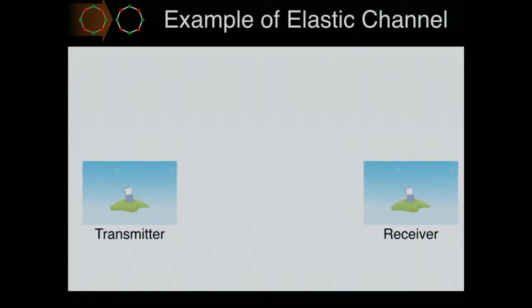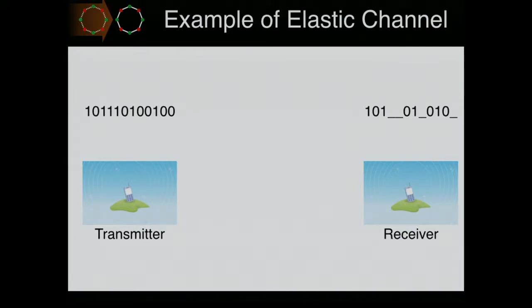So suppose we have cell phones and we want to use them as weak transmitters and receivers to perform secure multi-party computation. A transmitter might be transmitting a sequence of bits, and a receiver, since it is a weak receiver, might not receive each bit perfectly. In this case, say a third of the bits are erased.